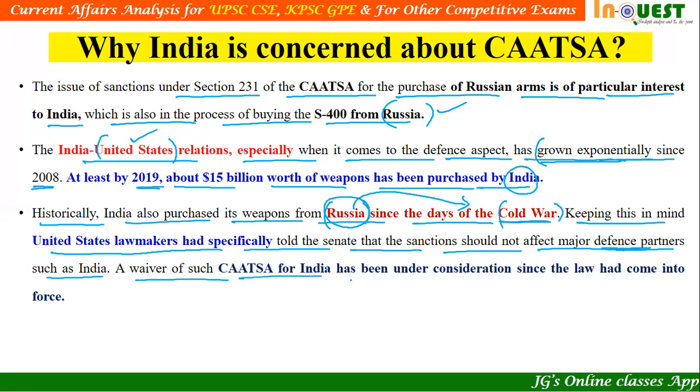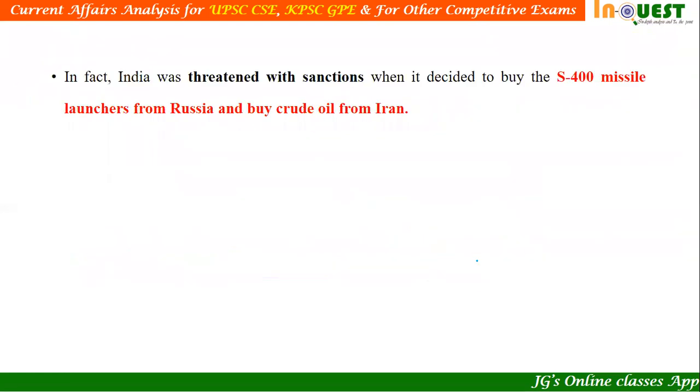A waiver of CAATSA for India has been under consideration since the law came into force. Now, in fact, India was threatened with sanctions, not now, even before purchasing.